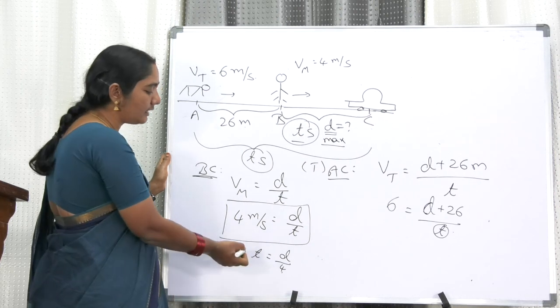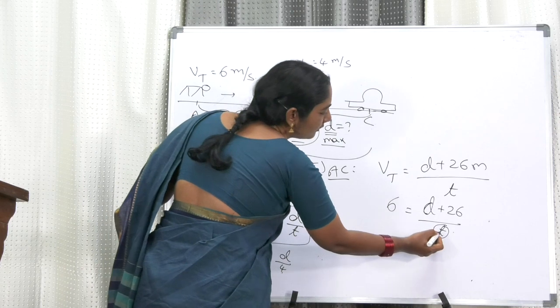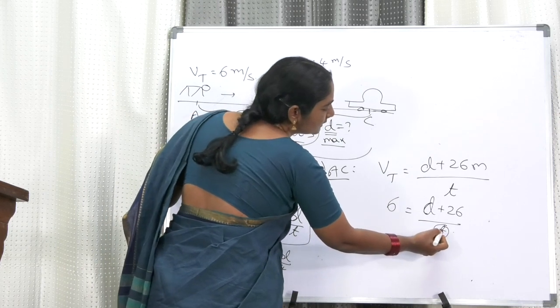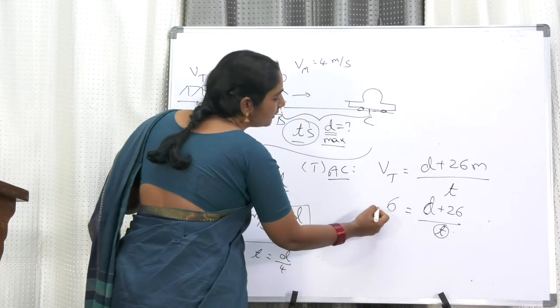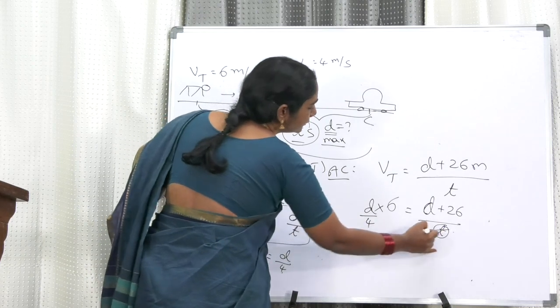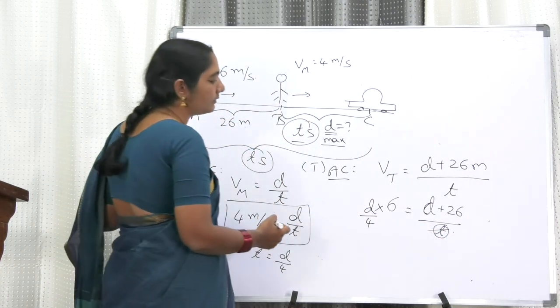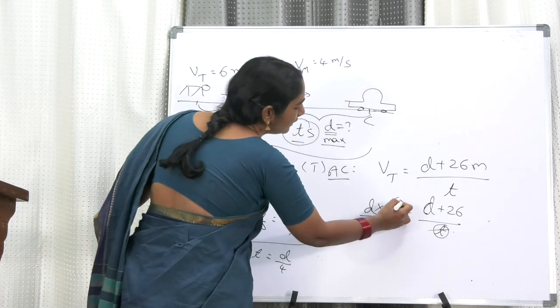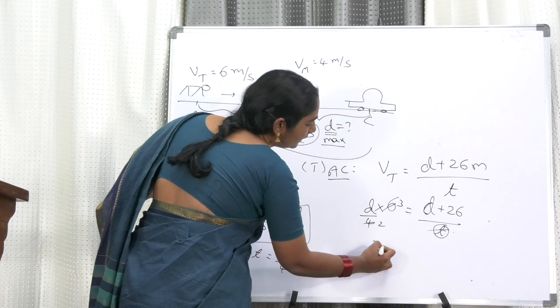Wherever there is T, we can replace it by D by 4. So this T can come here, I can write D by 4 here. So 2 3s are 6, 2 2s are 4. So 3D.